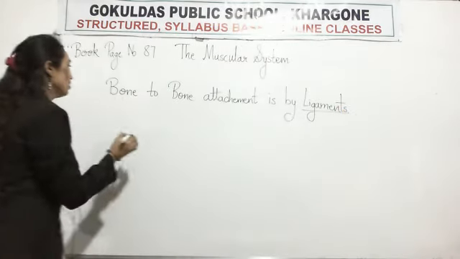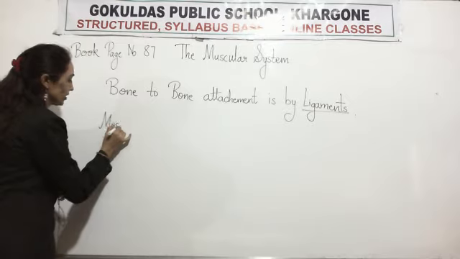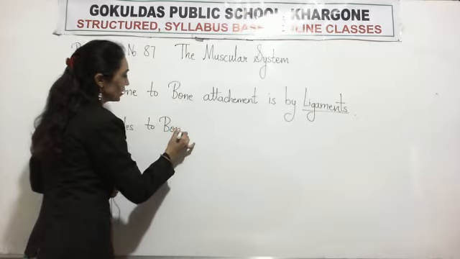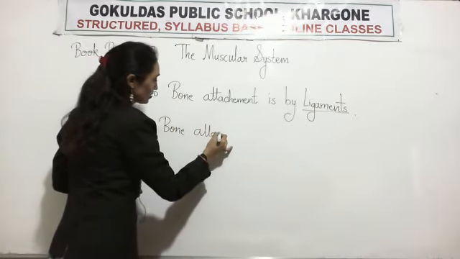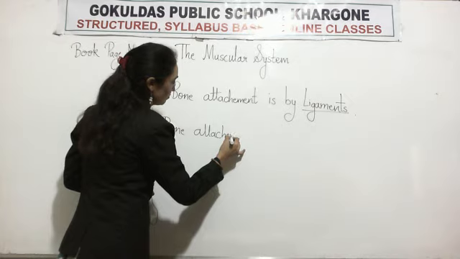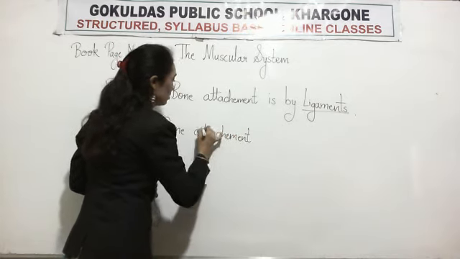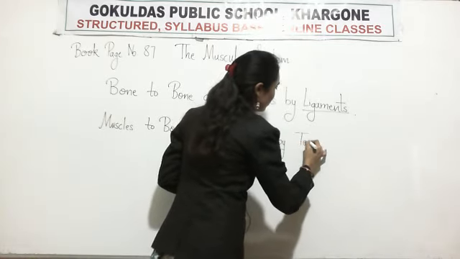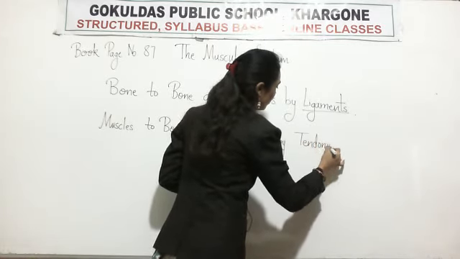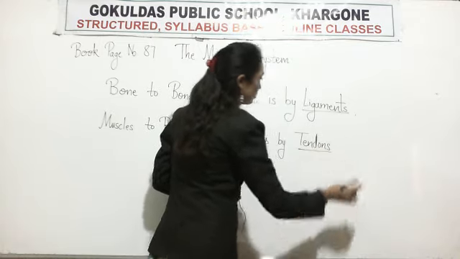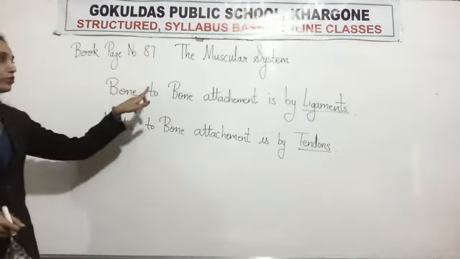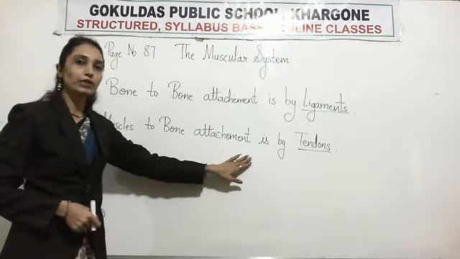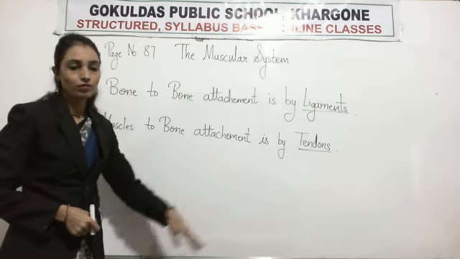Okay. Now muscles to bone attachment. Muscle to bone attachment is by tendons. Okay, remember these 2 points. Bone to bone attachment is by ligament, and muscle to bone attachment is by tendon.